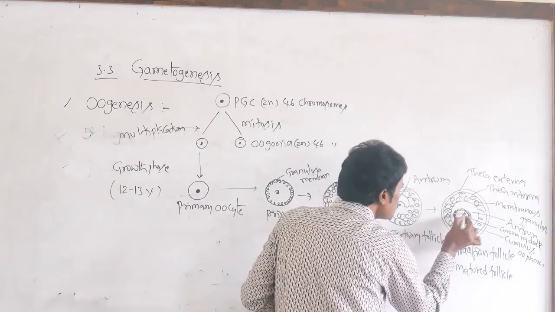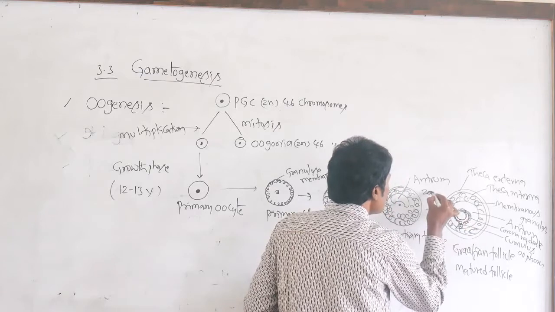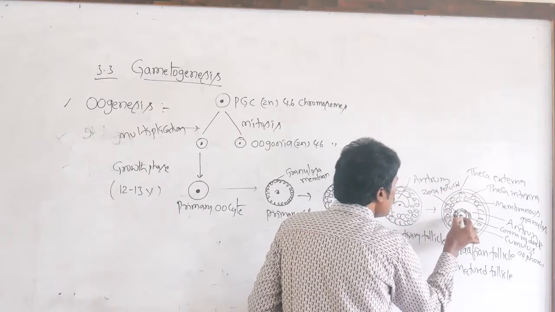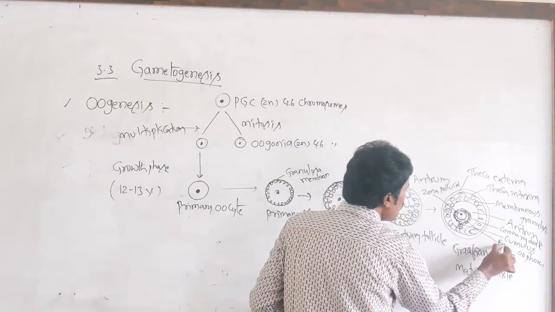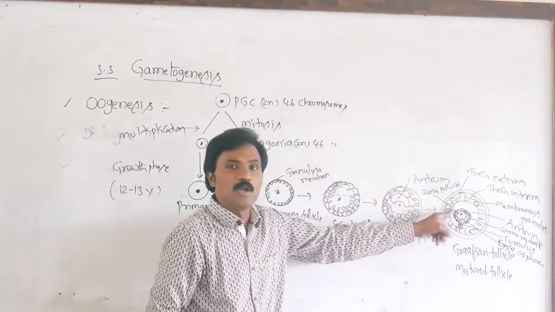Inside this is the zona pellucida. Inside it is the egg cell, which represents the secondary oocyte.